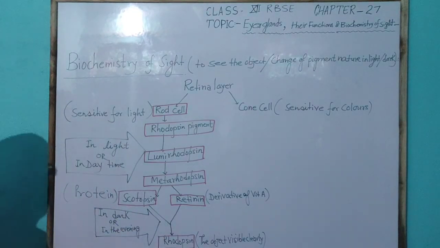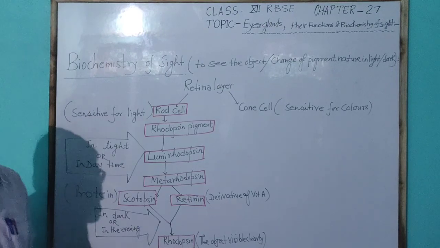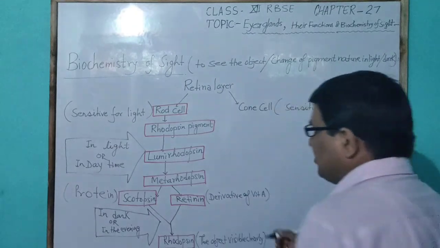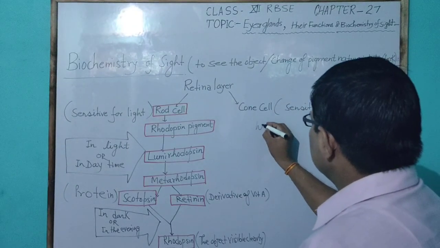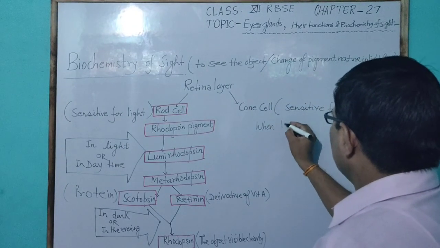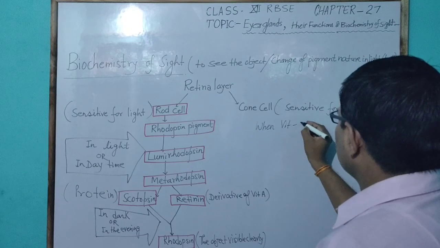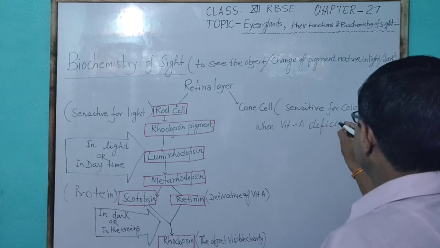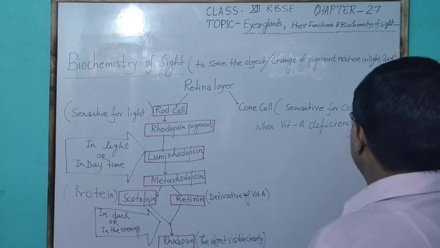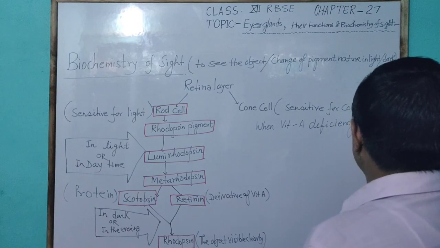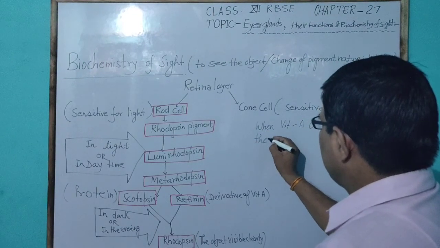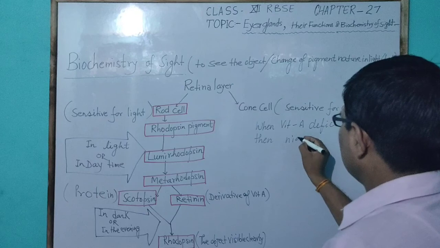Here, in the case of a condition when vitamin A deficiency occurs, meaning less amount of vitamin A taken in the food, then night blindness occurs.